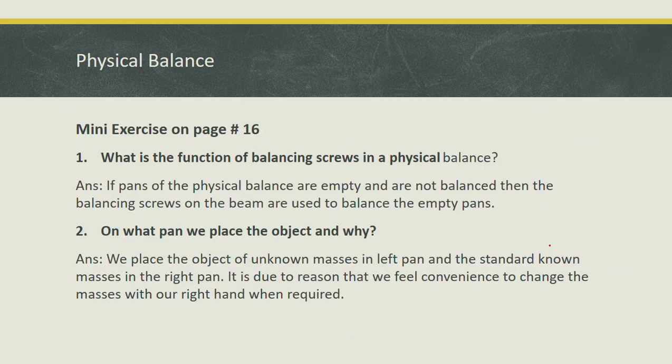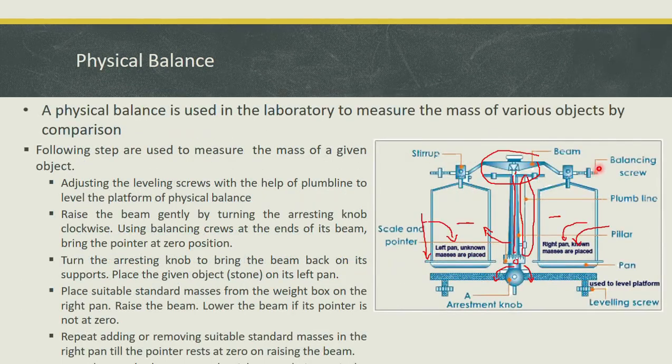Now this is a mini exercise on page number 16 regarding this physical balance. So we must solve these questions. First question is, what is the function of balancing screws? You see here are the balancing screws.